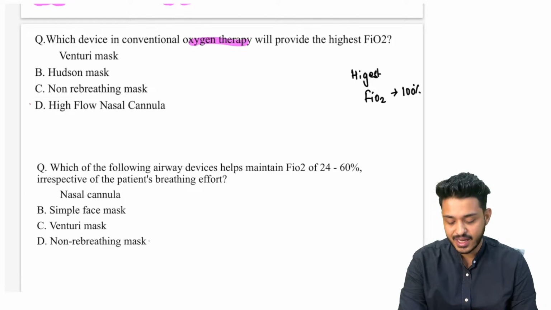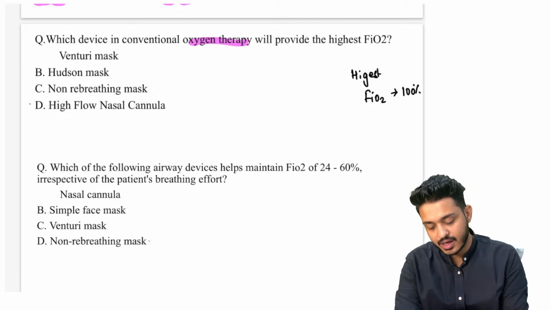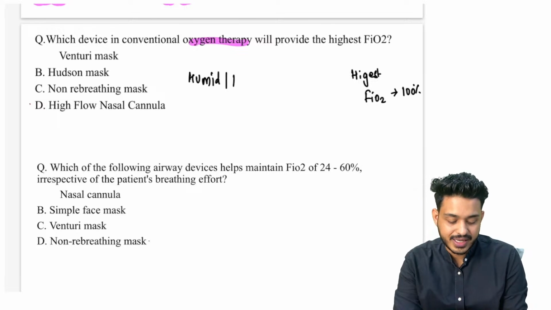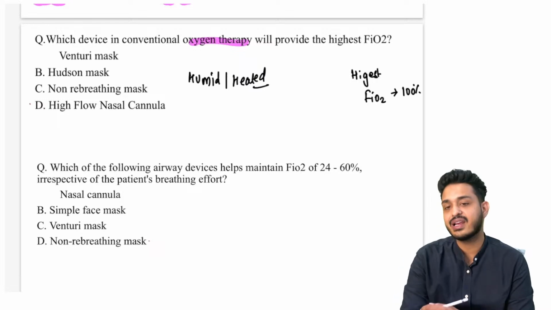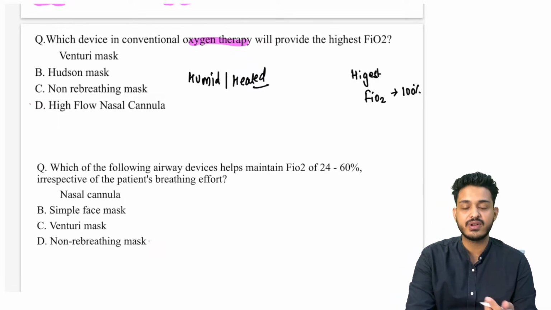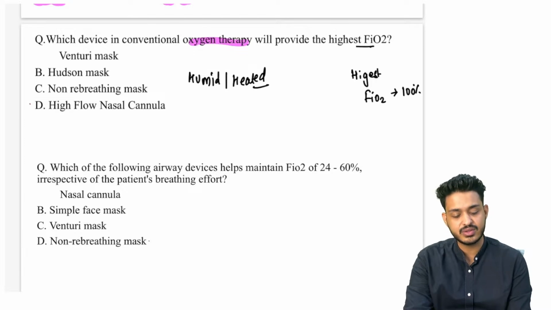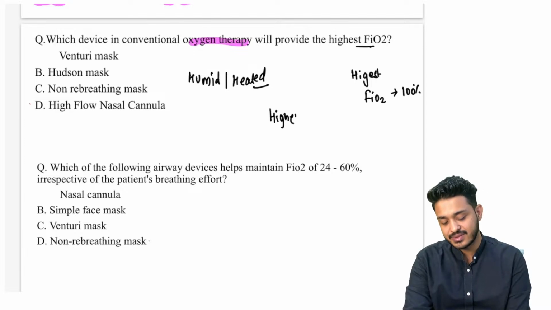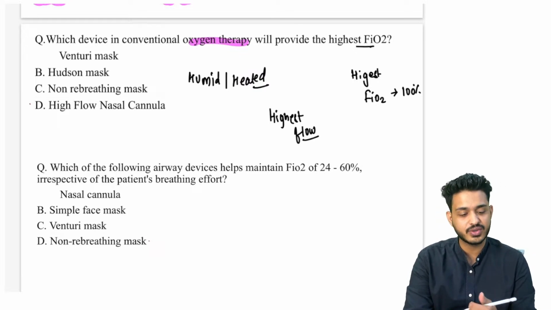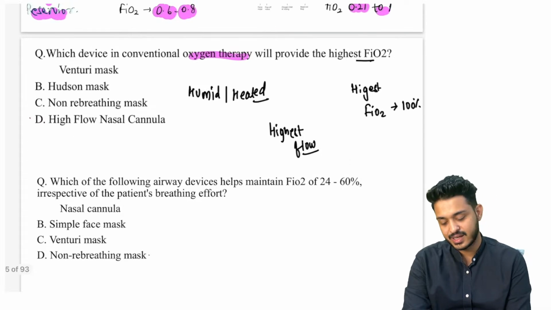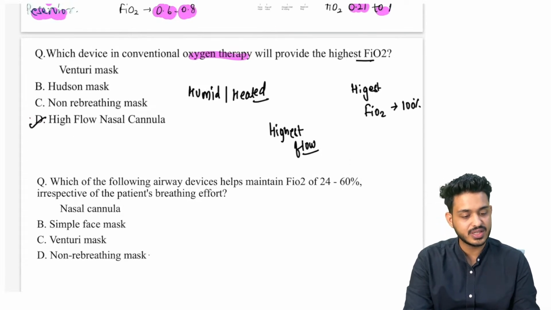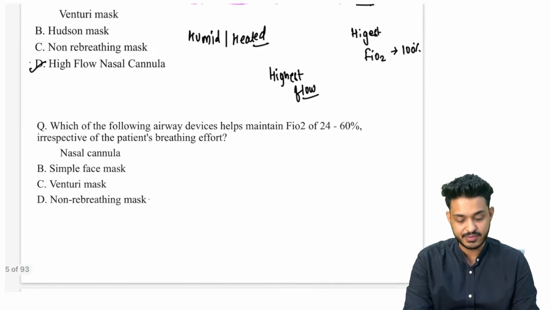हाईएस्ट गैस किस में मिलेगा? अगर देखो इसी क्वेश्चन में if they will ask you humidified और heated गैस, अगर इसी क्वेश्चन में I will add this particular thing, humidified और heated गैस with highest FiO2, highest flow, your answer will be what? Highest flow, highest FiO2, highest flow, that is going to be क्या हो जाएगा? Wonderful guys, wonderful. That is going to be HFNC हो जाएगा, है ना.